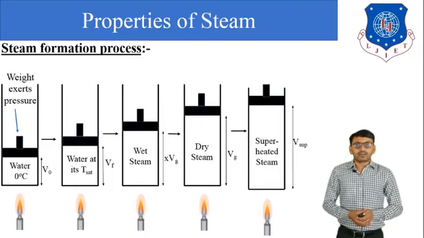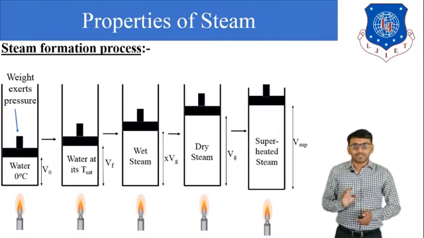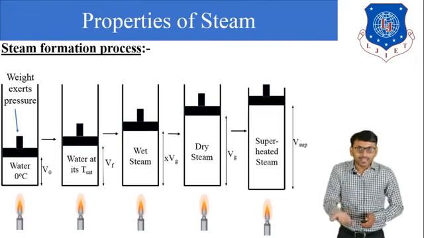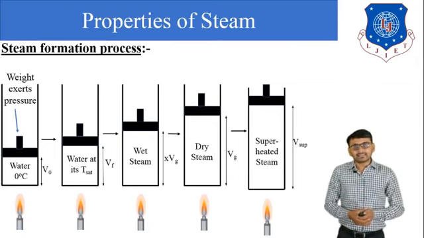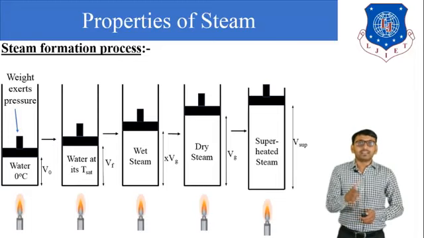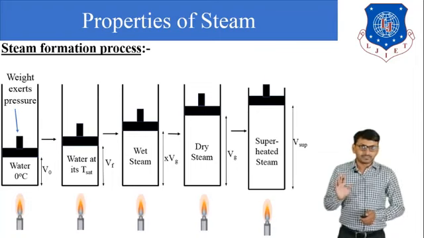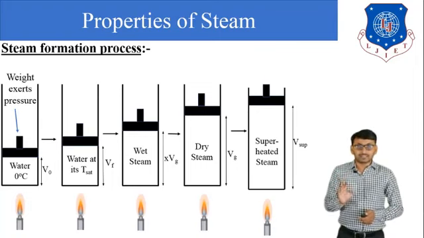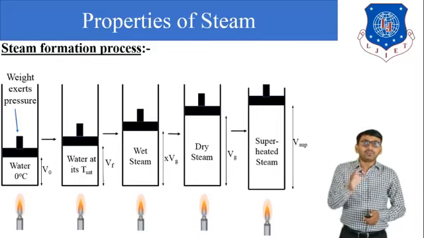So water at 0 degree Celsius is of volume V0. Now heat energy is supplied to water, so its temperature increases from 0 to 10, 20, 30 up to saturation temperature. Now the saturation temperature is the temperature at which liquid boils or starts converting into steam.